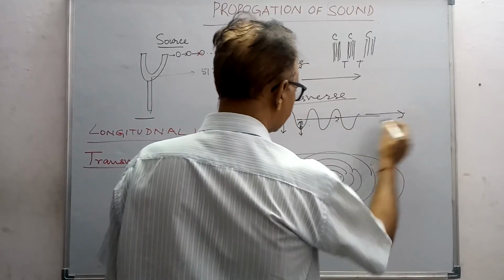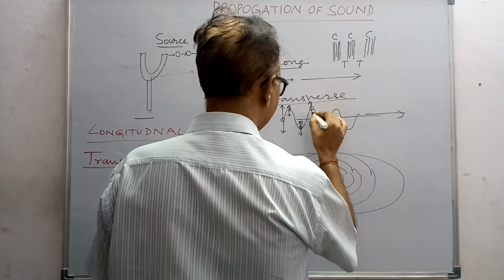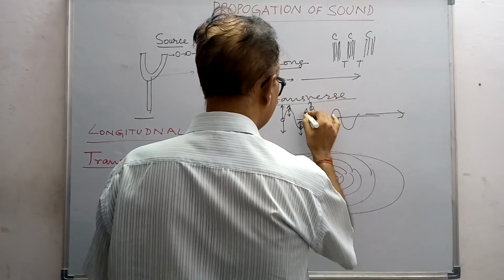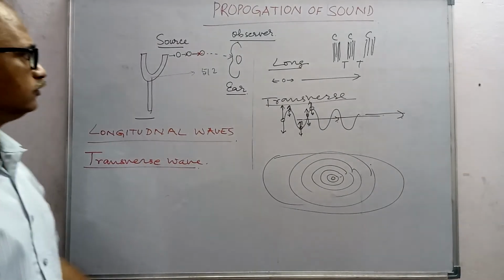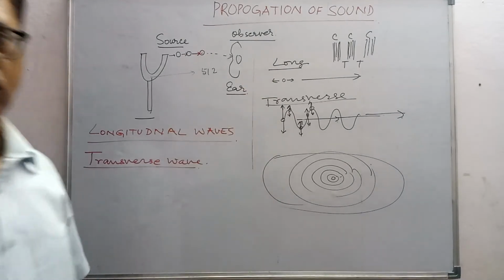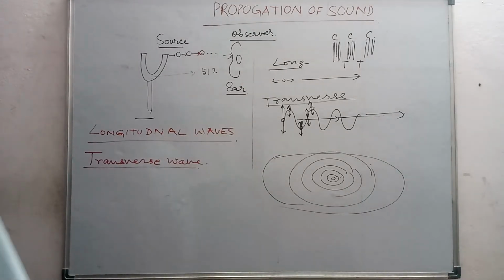The wave is going in this direction, and the particle is vibrating in this direction. The particle may be anywhere, but it is always vibrating perpendicular to the direction of the wave. So we have two types of wave propagation, longitudinal waves and transverse waves.